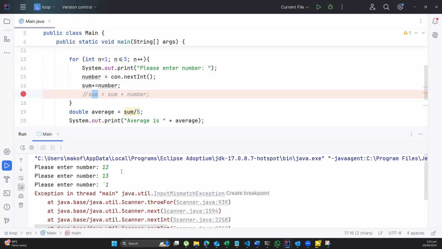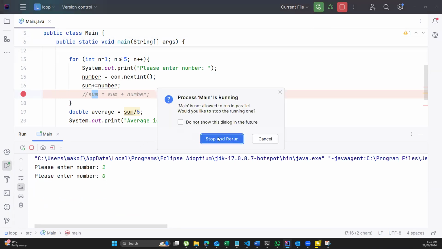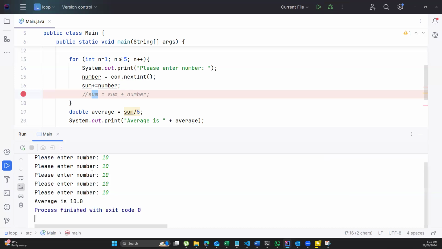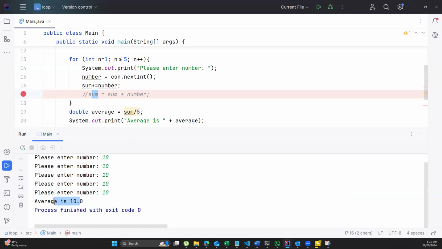Oh, sorry. I typed a comma. Since a comma is not an integer, I stop. But let me do 10. Oh, let me start again. Let me do here 10, 10, 10, 10, 10. So that I know that my average is going to be what? 10. Because all of this will give me 50. 50 divided by 5 is 10. So I have my average.